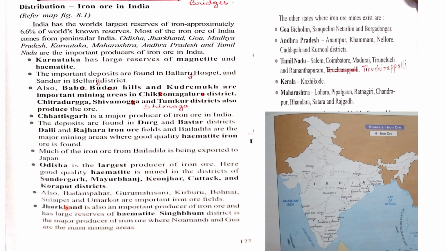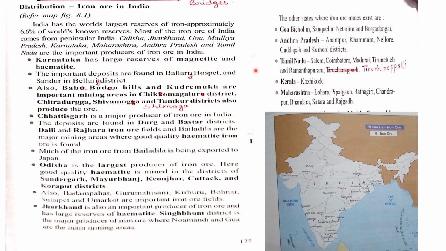Then we come to Jharkhand. Here also hematite type of iron ore is found, and the main area is Singhbhum district, which is near Noamundi and Gua. They are the main producing mining areas found in Jharkhand.